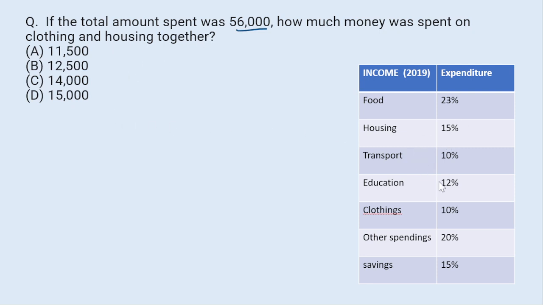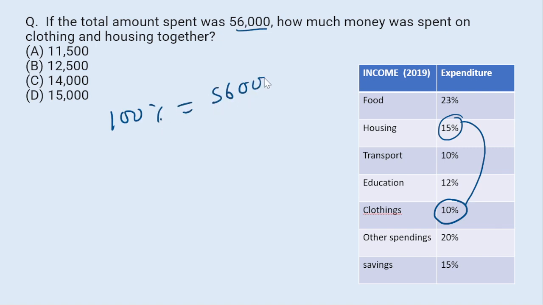So clothing 10% and housing 15%. So total spending will be what? 25%. So value of 100% is 56,000. So value of 25% will be what?